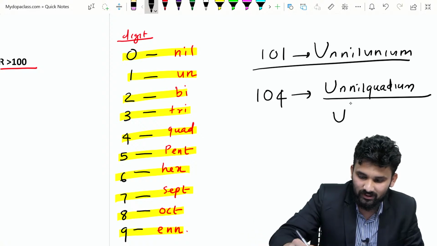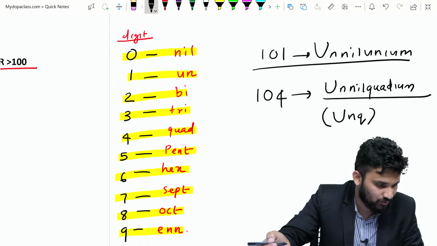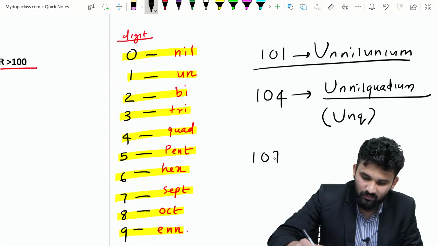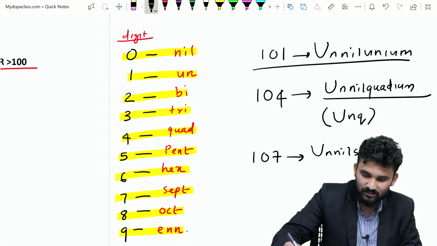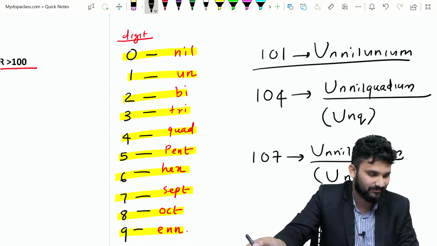This can be denoted as UNQ as well. Good. How to name 107? 1 means un, 0 means nil, and 7 means sept. So the name is unnilseptium. This can be denoted as UNS.